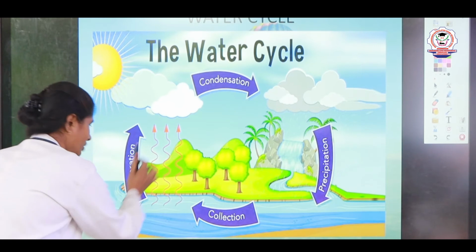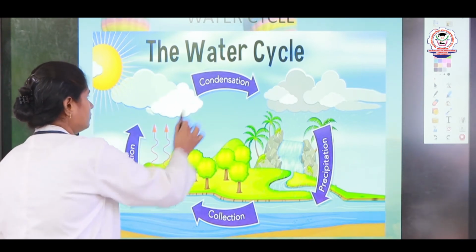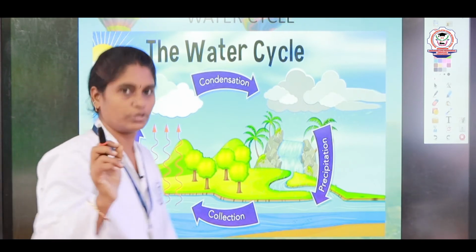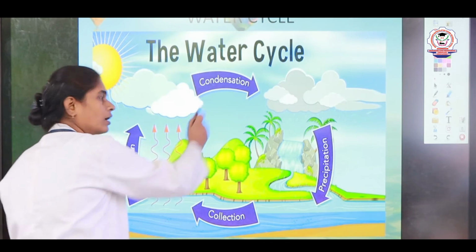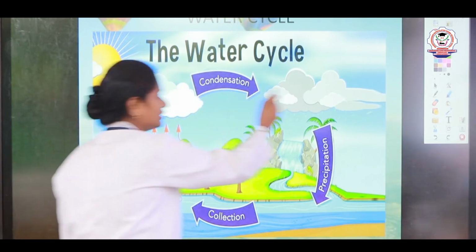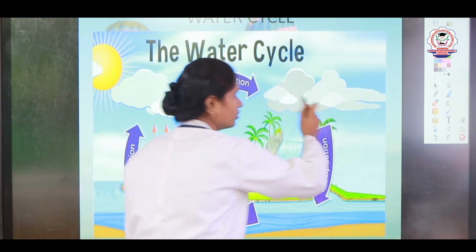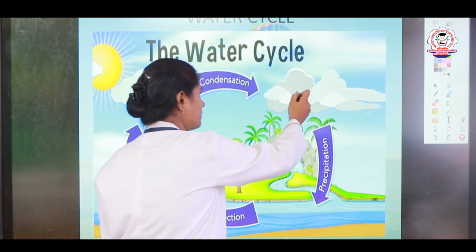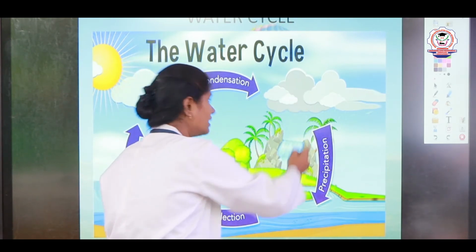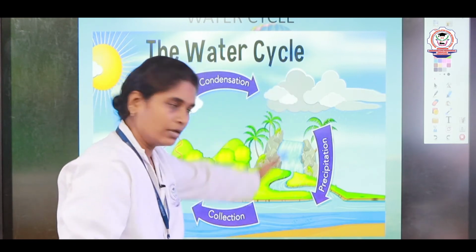This process we call evaporation. The water vapor forms tiny drops of water, right. These tiny drops of water form the clouds. When the clouds cool down, the water vapor again changes into water, and the water cannot stay there, so it will fall as rain, right.